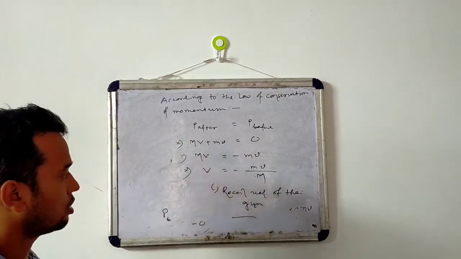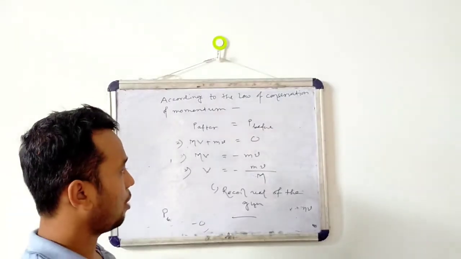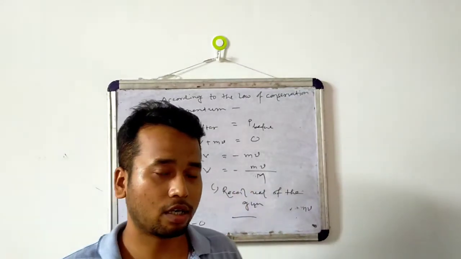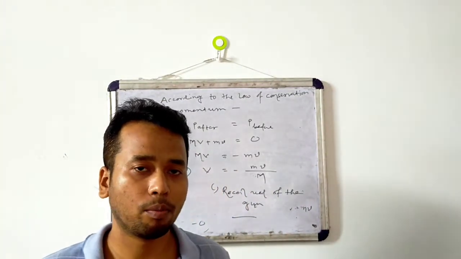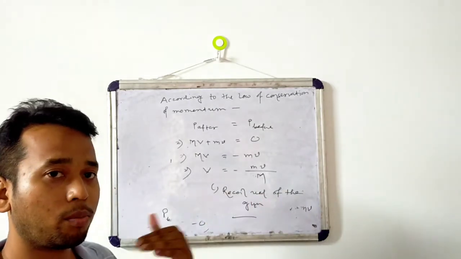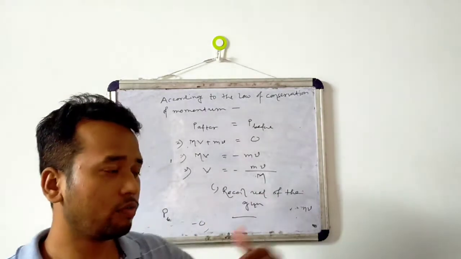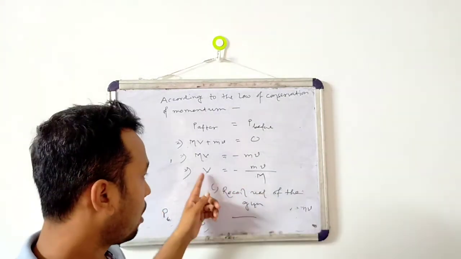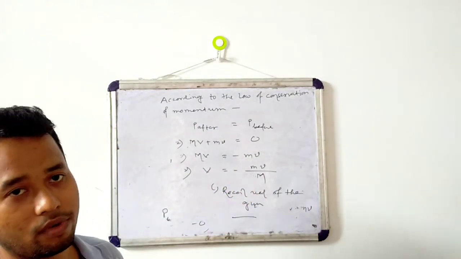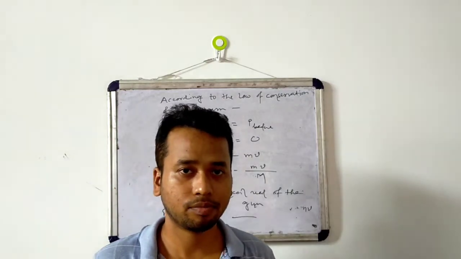So with this velocity, small m into small v divided by capital M, the gun will move backward, and the negative sign indicates that it is moving backward. Bullet is moving forward and the gun is moving backward. So this negative sign indicates backward velocity. Okay, thank you.